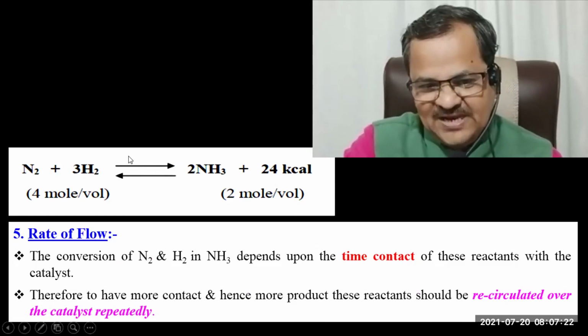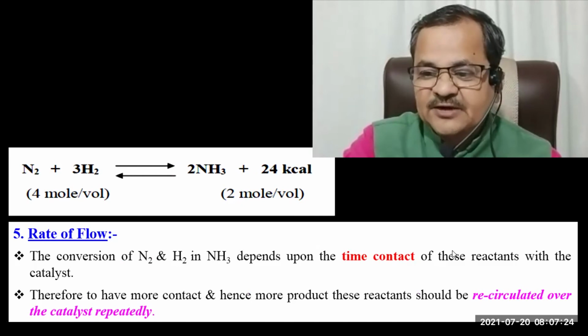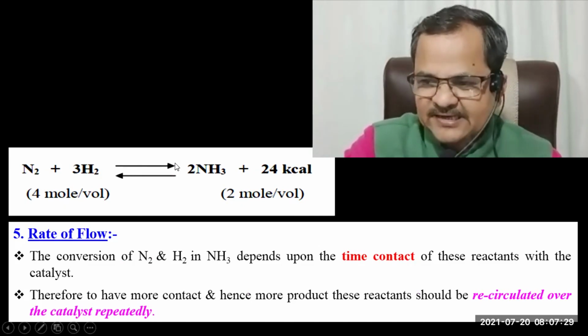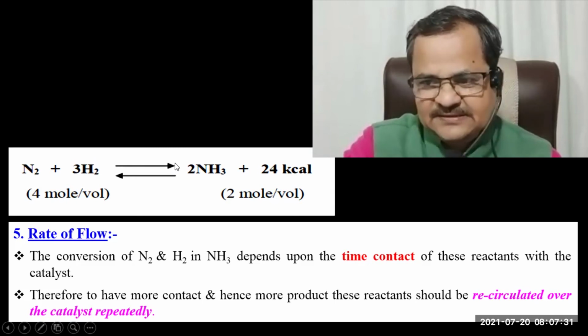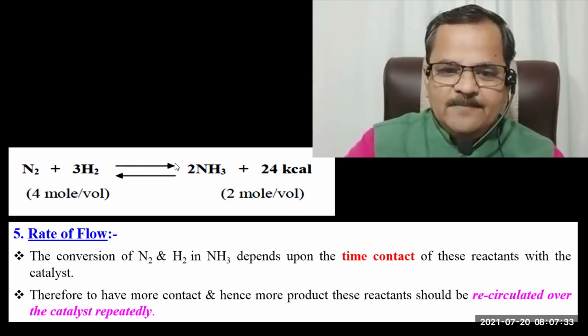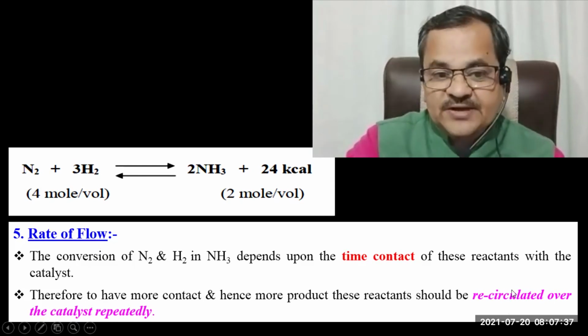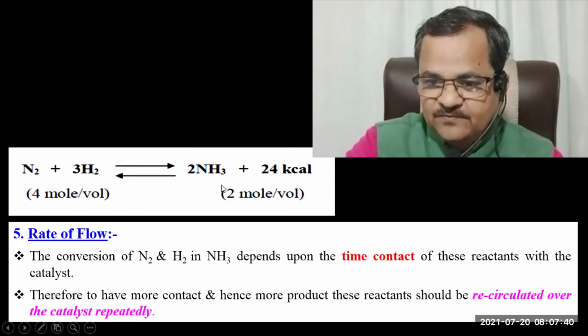That's why we have to recirculate these reactants repeatedly. We will see this one in detail while studying the manufacturing process. Okay, but you remember that the recirculation of these reactants over the catalyst should be done.